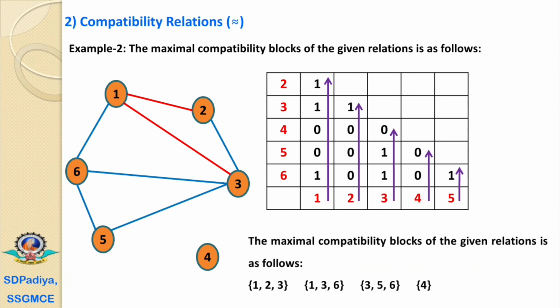Therefore here we have the 4 compatibility blocks. The first is a block of 1, 2, 3, that is this triangle. The second is the triangle 1, 3, 6. The next is a triangle, that is 3, 5, 6. And the fourth compatibility block is with only one value, that is 4.